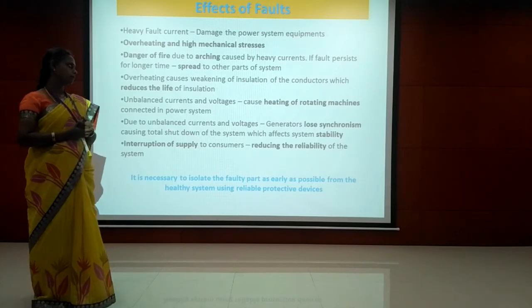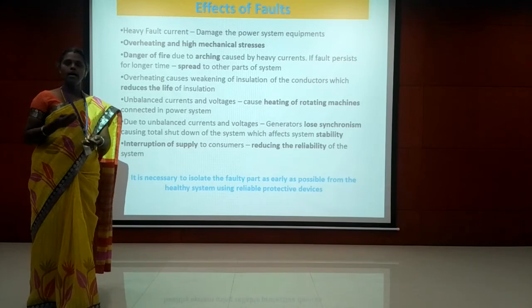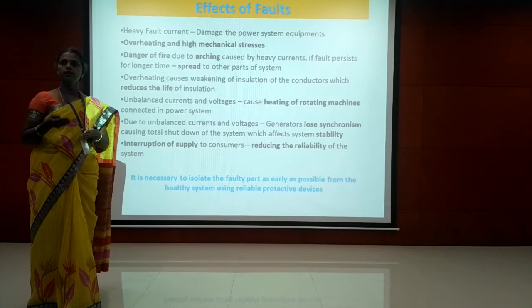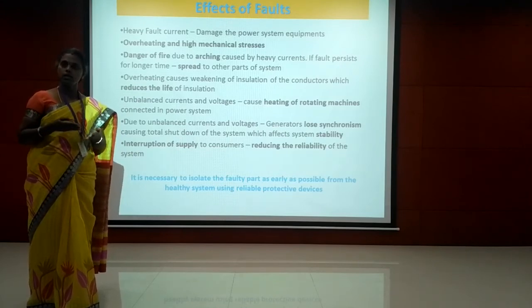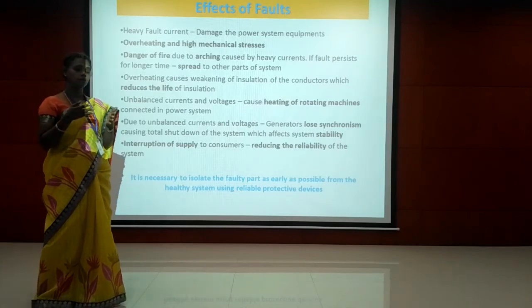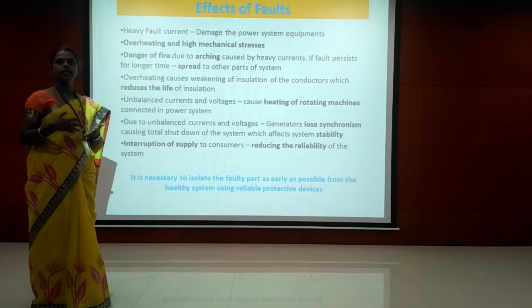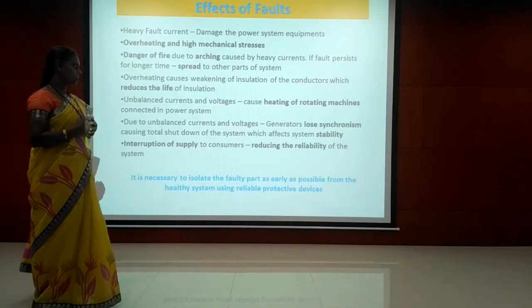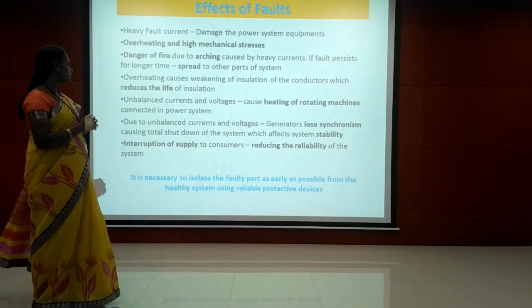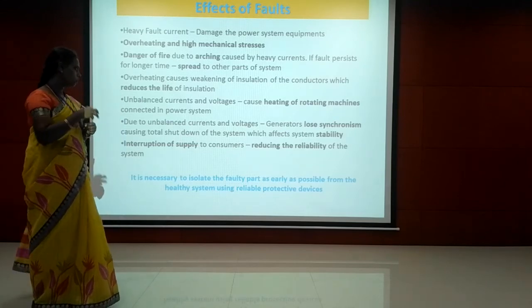Then overheating. When there is a fault, it leads to overcurrent, and that overcurrent causes overheating because of I squared R losses. Those losses lead to a very high increase in temperature. Overheating is going to cause insulation failure. The weakening of the insulation of the conductor will occur, which is going to reduce the life of the insulation used around the conductors.